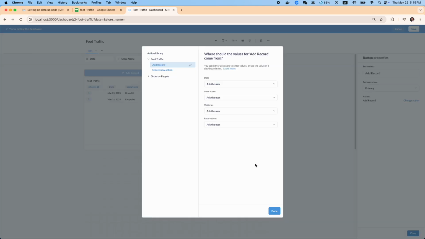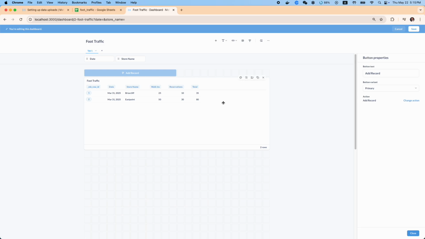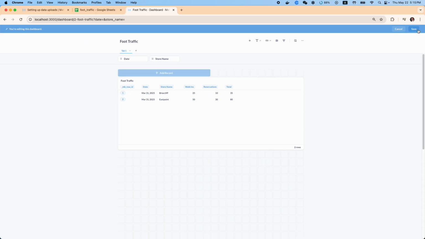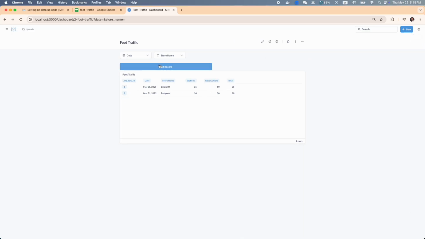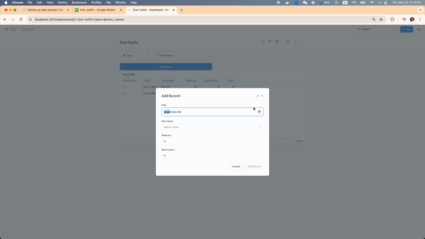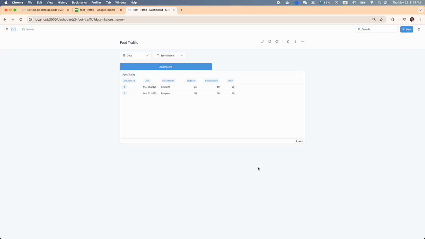Just call it Add Record. We'll let the users choose the inputs. Let's save and test it out. Click the Add Record button. We'll choose May 30th, a few days in the future. Select the Briarcliff store, maybe 100 walk-ins, 100 reservations, add record, and we get the green success message at the bottom, and the row has been added.